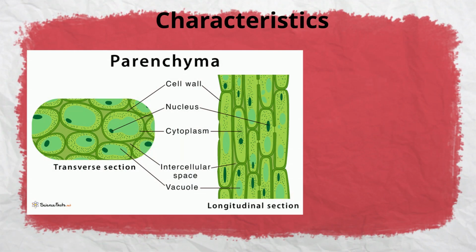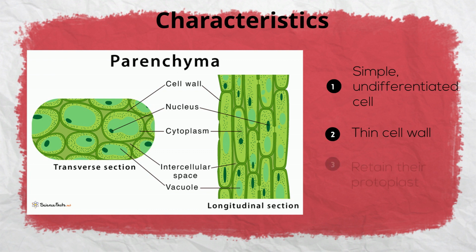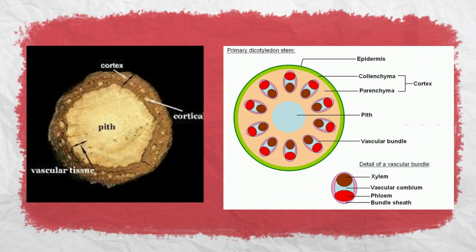Parenchyma cells are the most common tissue in a plant. They are relatively simple and undifferentiated cells. They have thin cell walls, retain their protoplasm that carry out metabolic processes such as photosynthesis, digestion, and respiration. They are isodiametric cells which are oval, spherical, or polygonal in shape. They can be formed into the cortex and pith of stems.